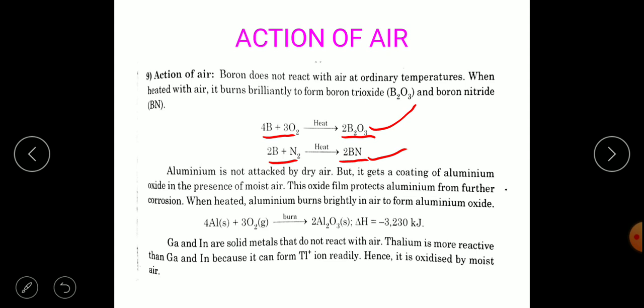Aluminium is not attacked by dry air, but it gets a coating of aluminium oxide in the presence of moist air. So, aluminium needs moist air rather than dry air.